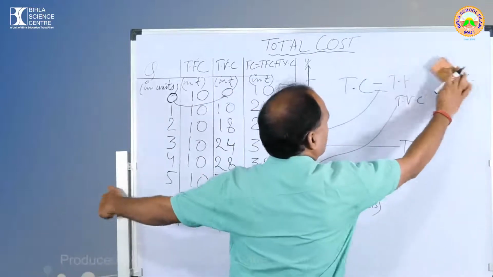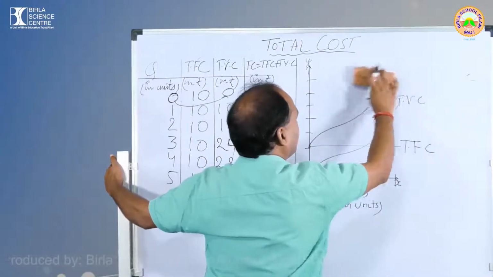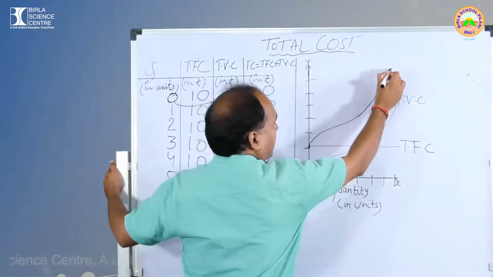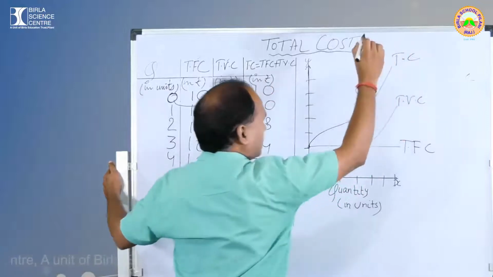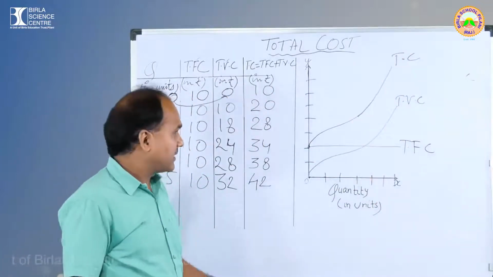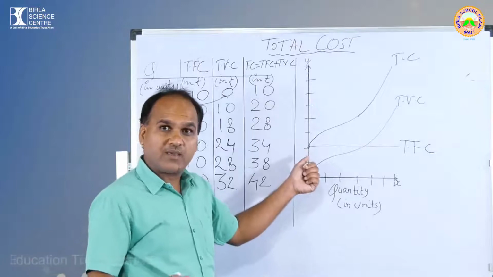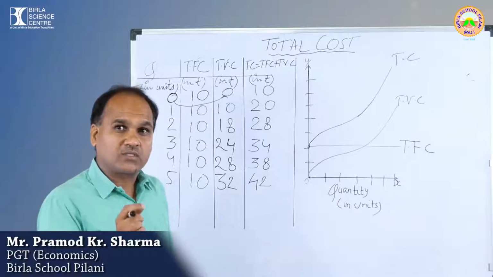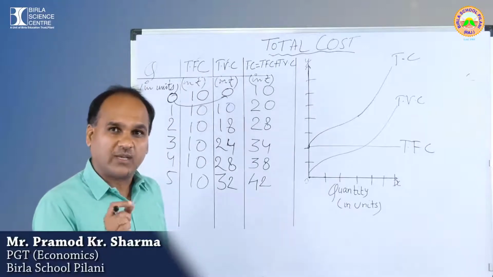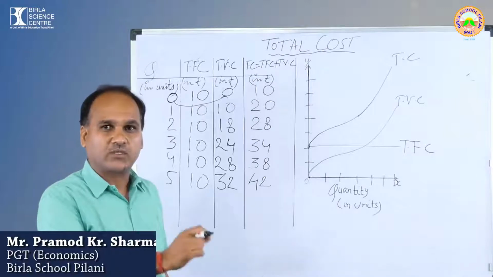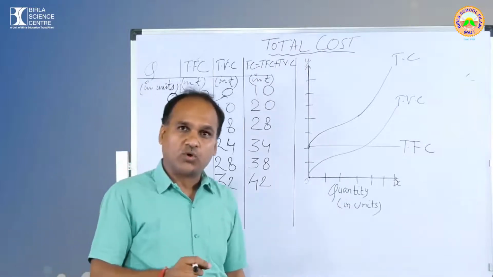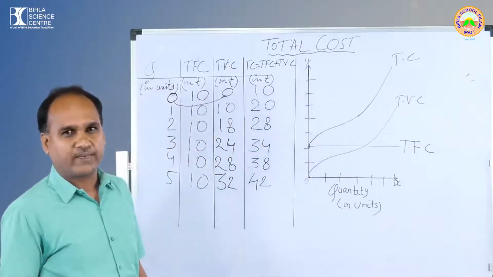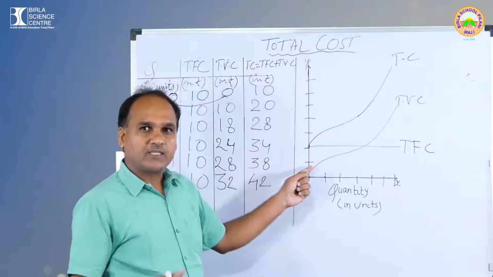So what I am going to draw now, I am going to show it more clearly. देखिए, this is going up, up and up, and this is what? Total cost. Now you will say, sir, can total cost be ever 0? बिल्कुल नहीं, because it includes the sum total of total fixed cost and total variable cost. So total fixed cost can never be 0. So TFC can never be 0. What is the slope here? It is parallel to what?